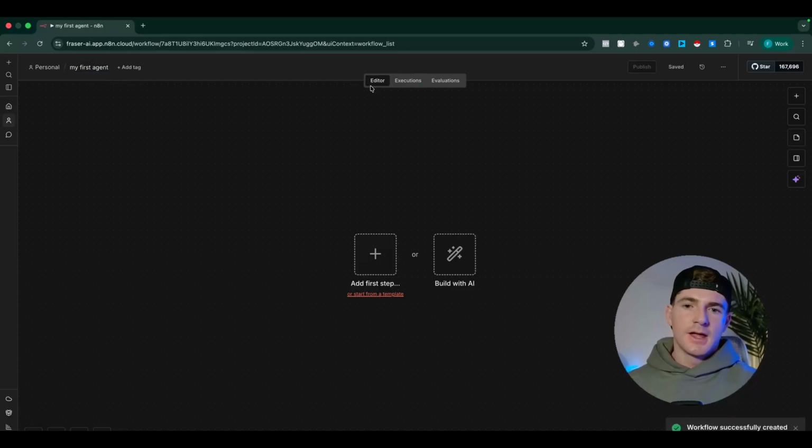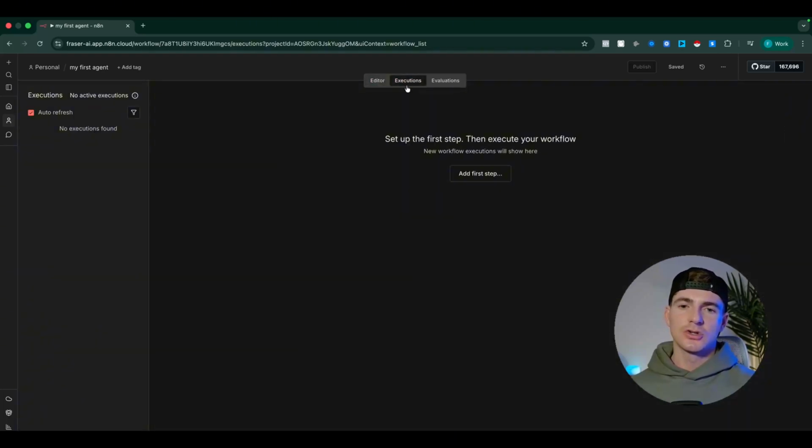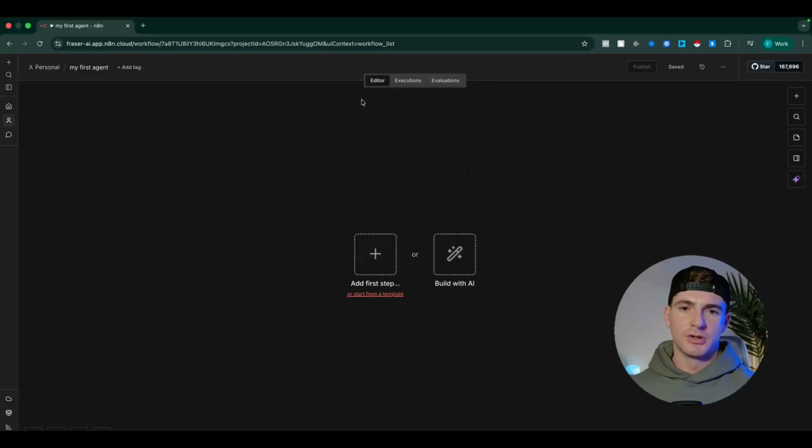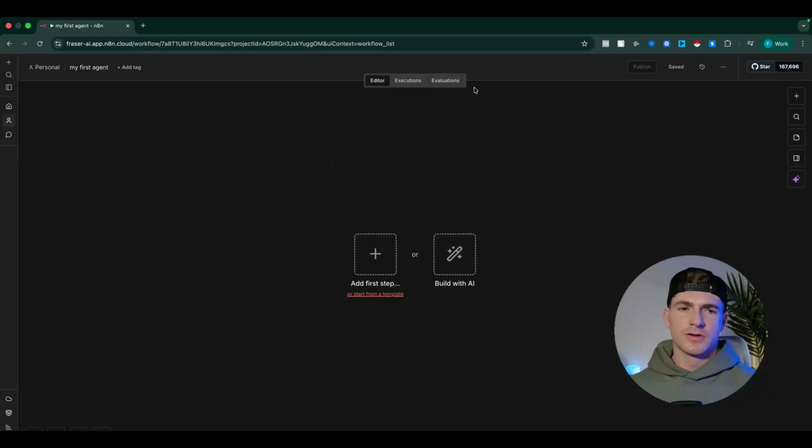We then have editor, executions, and evaluations. So editor is where you'll actually edit your workflow. Executions, every time you run a workflow or an agent, that is called an execution, and it will log it here. So anytime things go wrong, you're going to be in here quite a lot, and we're going to go through that in more detail as we start to build out on this. So evaluations, don't worry about that too much for now.